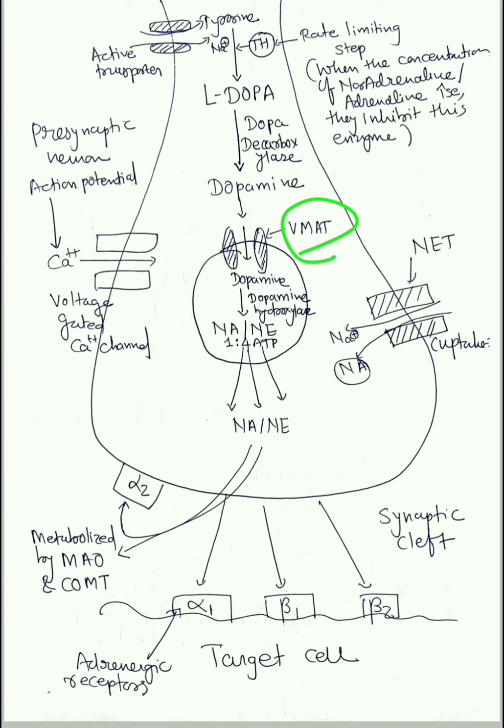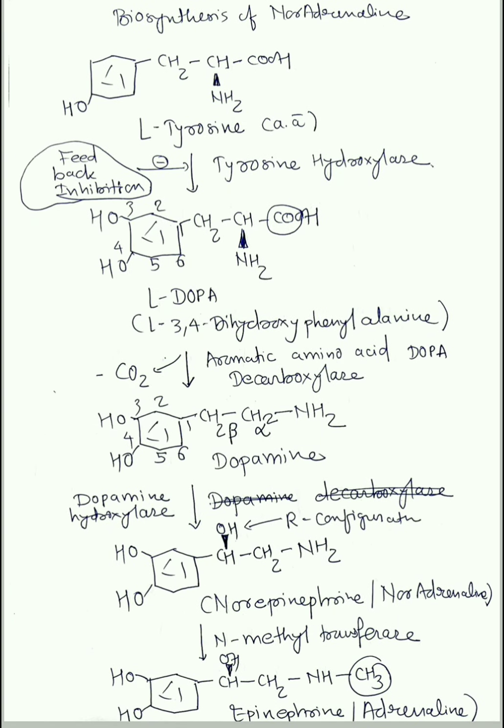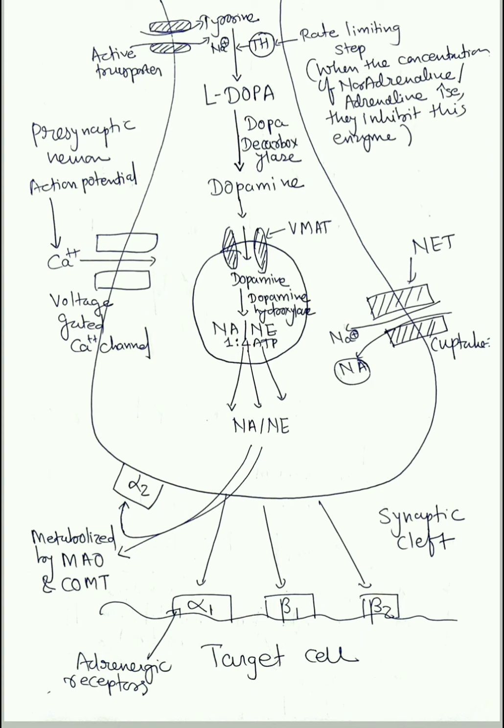When I say or, it is English 'or', okay, via the enzyme dopamine hydroxylase. Again, we've seen this. Dopamine hydroxylase will give us noradrenaline or norepinephrine. Now this noradrenaline is stored in the storage vesicle with ATP, 1 molecule of noradrenaline with 4 molecules of ATP. That's how it is stored in the storage vesicle, that is this area.